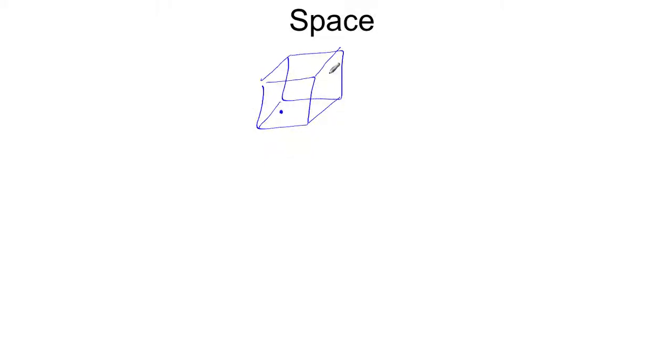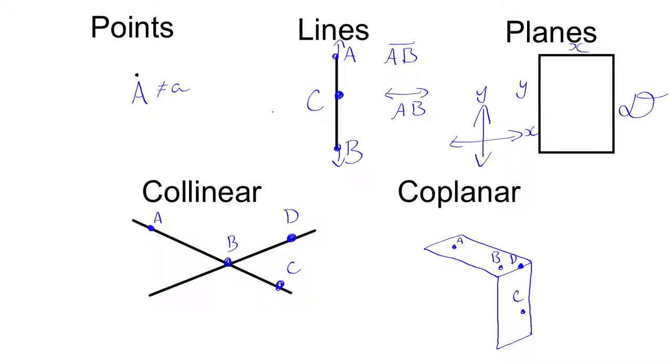So imagine inside this cube, I have some points that are just floating around. These are in 3-dimensional space. They're collinear if I draw a line between any of these, and they're coplanar if I draw a plane between any of them. But as things stand right now, there is no visible line, there is no visible plane. They're just freely floating in space. And that's 3 dimensions. For the purposes of this class, we're really going to stick with 2 dimensions and specifically with points and lines. So do make sure that you are comfortable with labeling and naming points and lines.